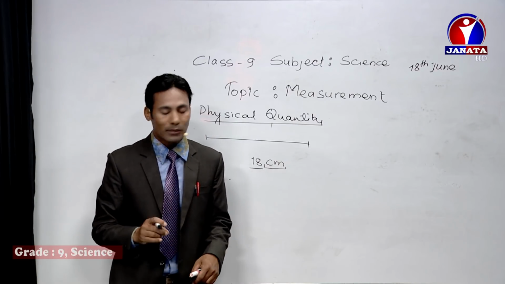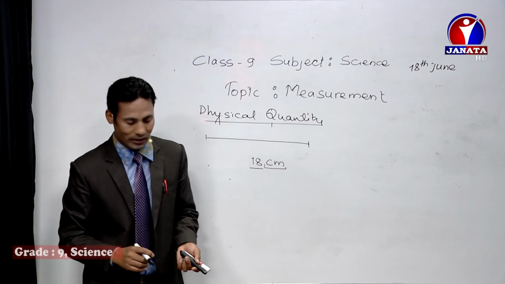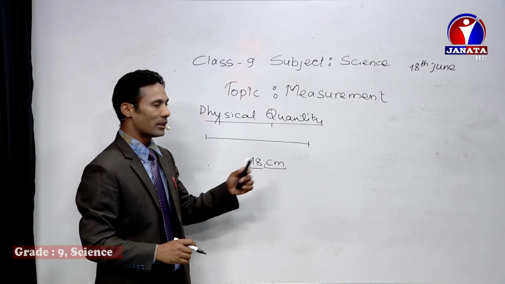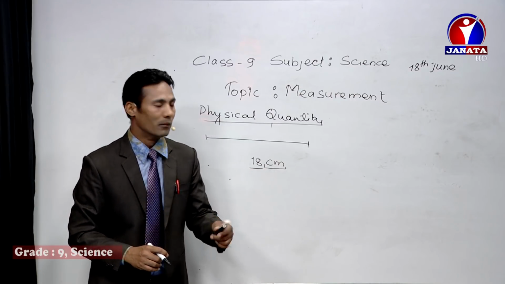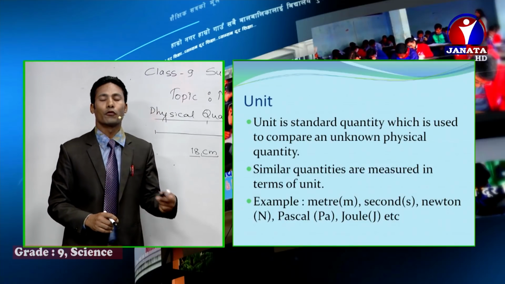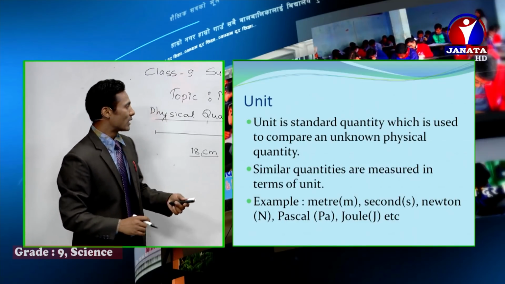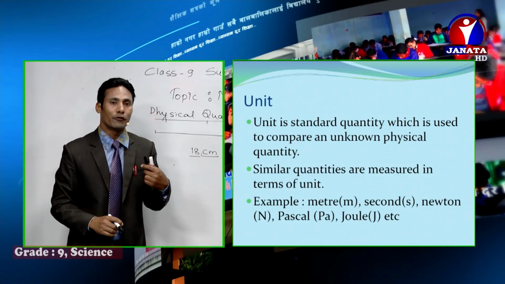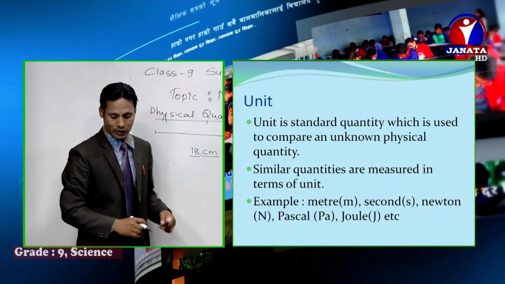That means the similar quantities can be measured by using the unit. So the example of the unit, I have said this centimeter, it is the unit of length. Meter also is a unit of length. Joule is a unit of work or energy, right? Similarly, for force, the unit is Newton.